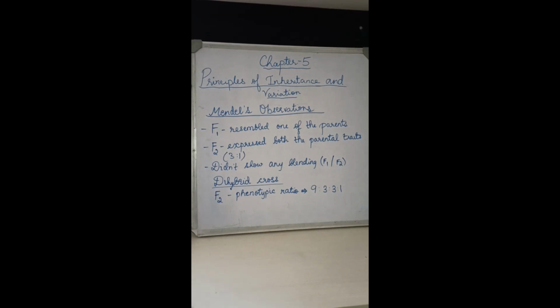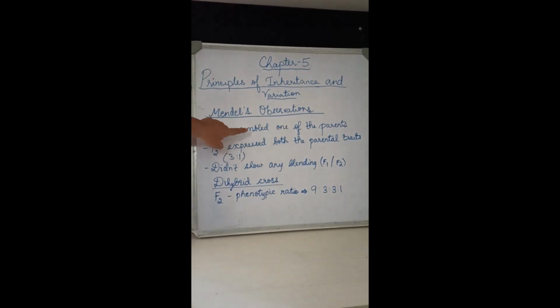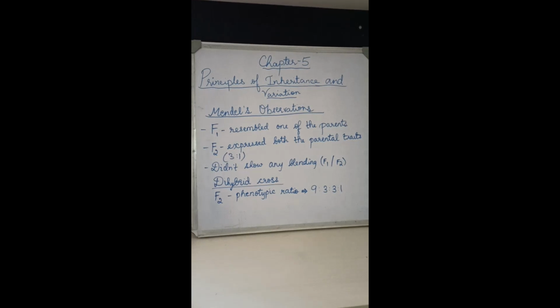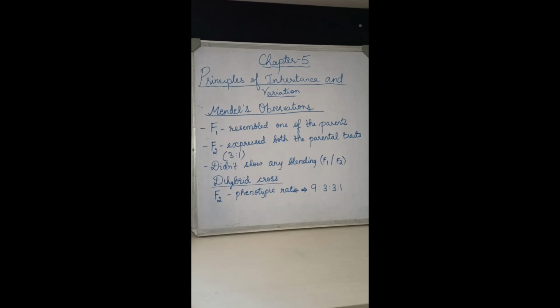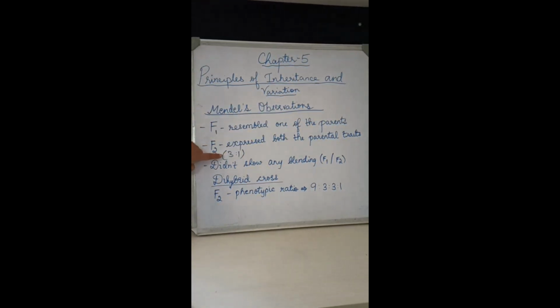So what was Mendel's observation after he did the monohybrid cross? The first one, F1 progenies always resembled one of the parents, and the trait of the other parent was hiding or was not seen. Second, the F2 stage expressed both the parental traits in the proportion 3:1.